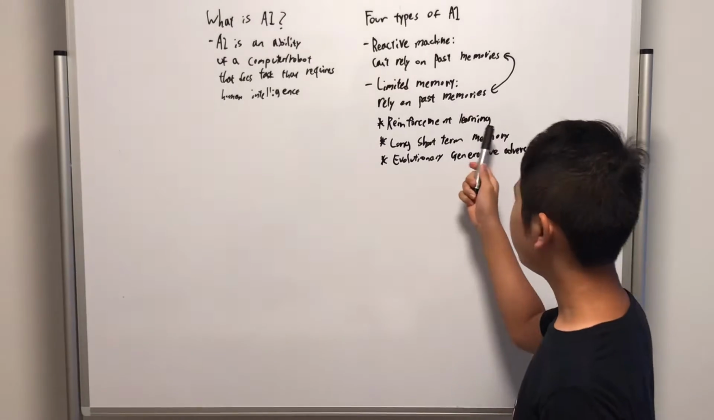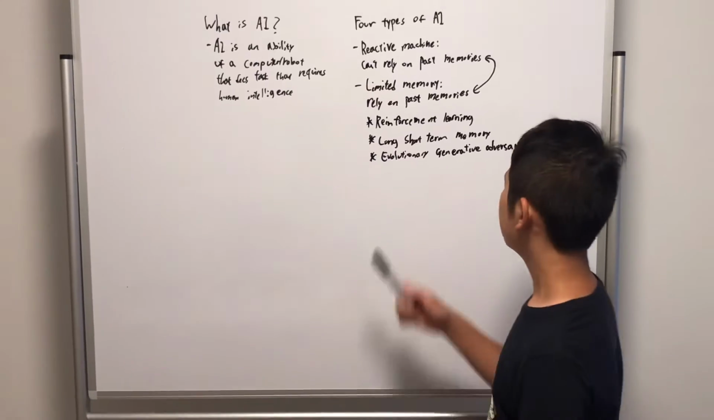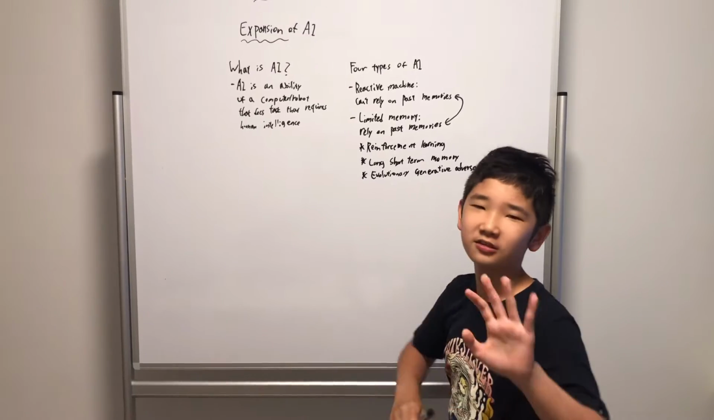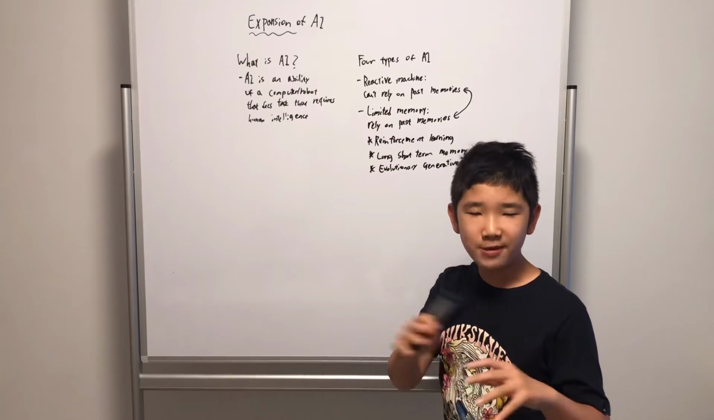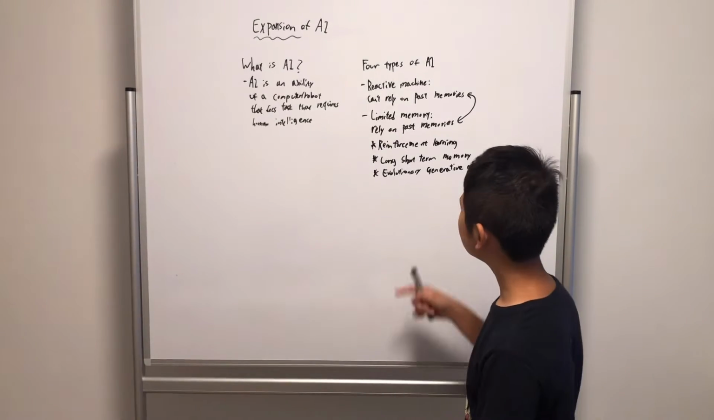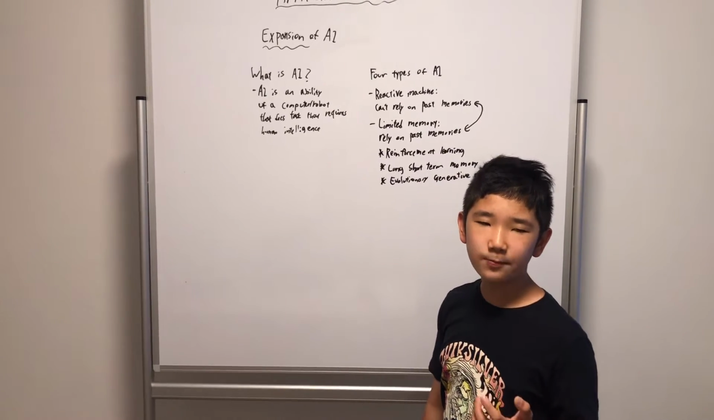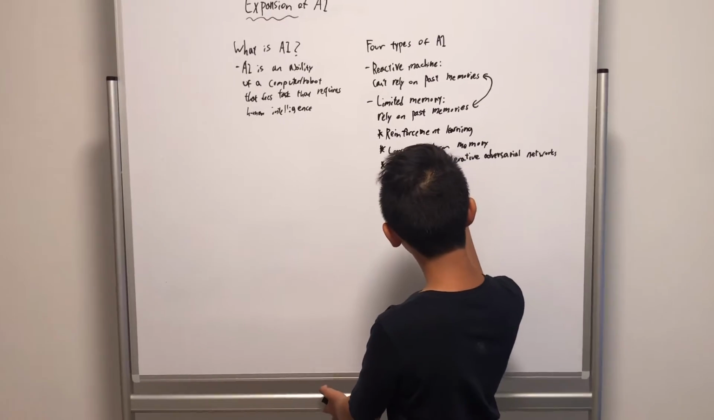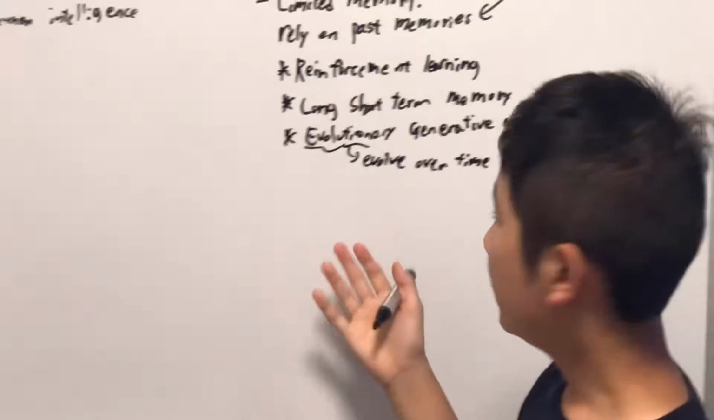Reinforcement learning, I'm going to explain that. Reinforcement learning means that you learn by mistakes. So as we say, you learn by your errors. Long short-term memory means that they predict the future. They're like future predictors. They look at the pattern in the sequence and predict the next item in that pattern. So it's like predicting, but it's more mathematical. They're looking at the pattern. Evolutionary generative adversarial networks means that they evolve and adapt over time. As you see here, evolutionary. This means that they evolve over time.